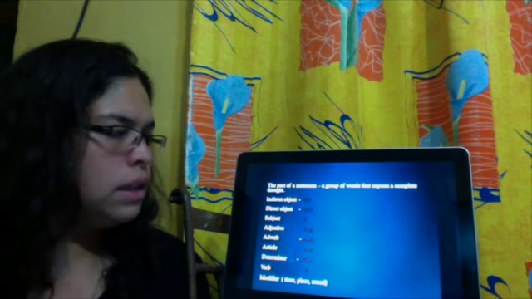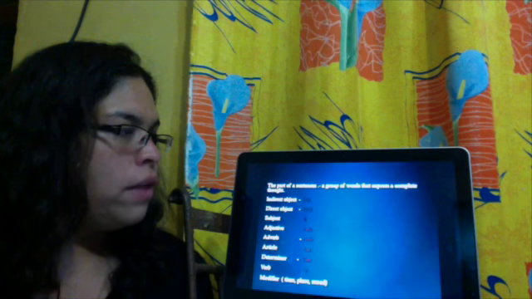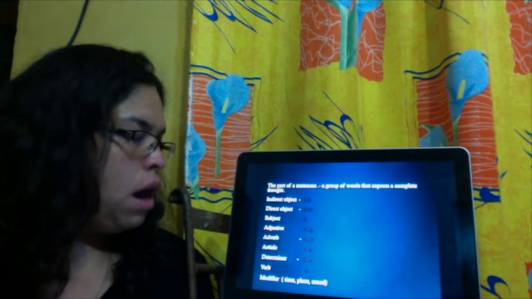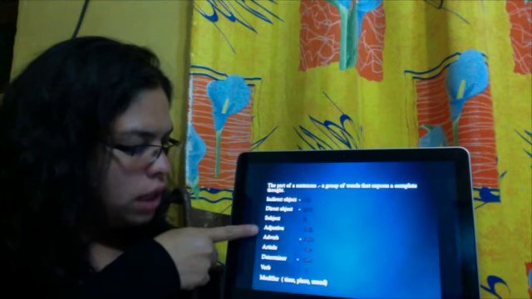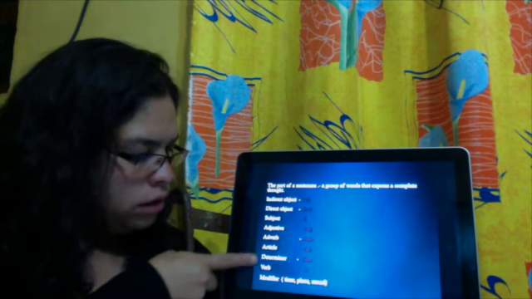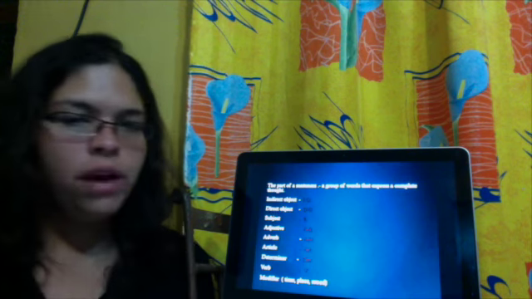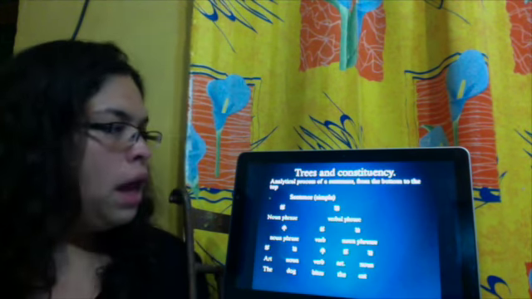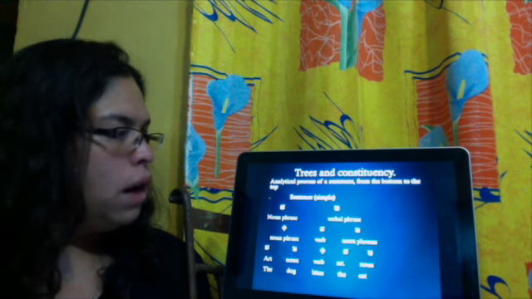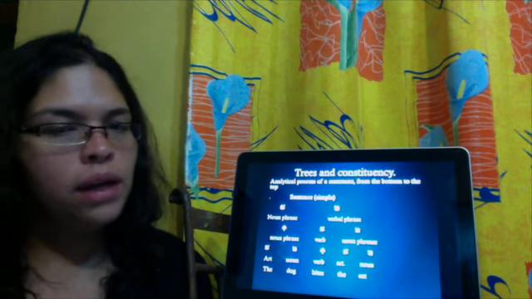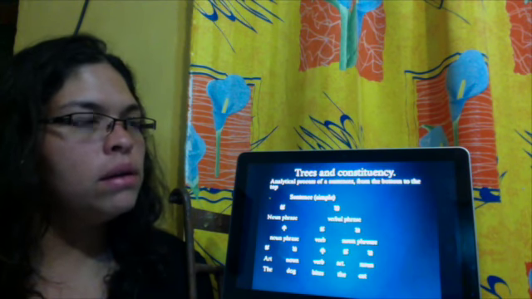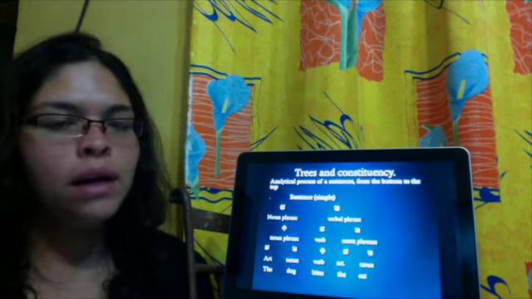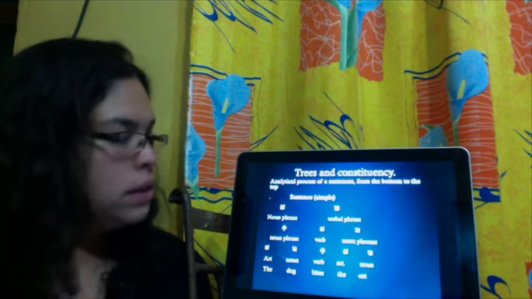The parts of a sentence are a group of words that express a complete thought. And we have indirect object, direct object, subject, adjective, adverb, article, determiner, verb, and modifiers. The modifiers can be time, place, or mood. Trees and constituencies. That's the way that we can analyze sentences too. It's another way to call noun phrases and verbal phrases.